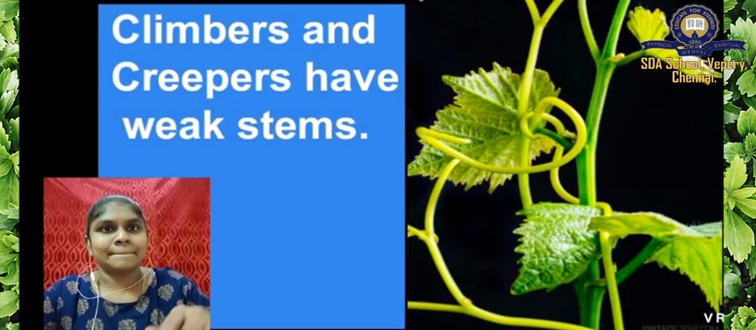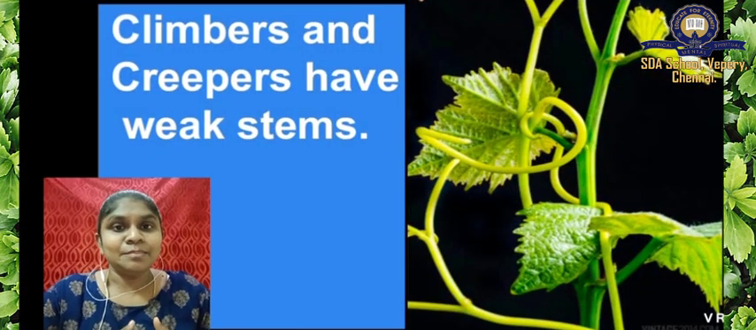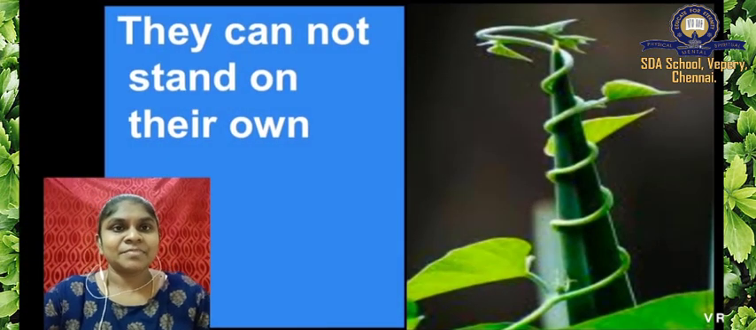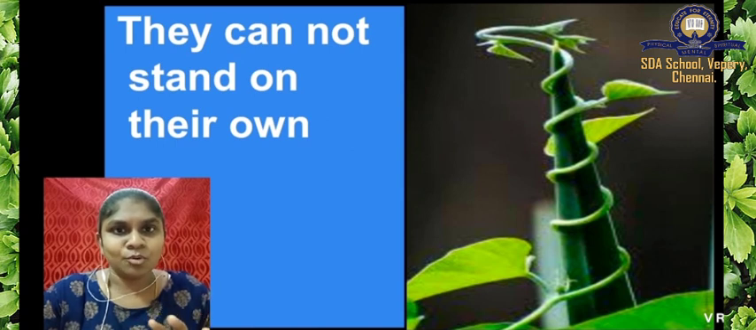Okay, look at this. Climbers and creepers have weak stems. It will be so flexible, so tiny and so flexible. Okay, look at this stem of a climber and creeper. It will be very soft, very flexible. By looking at the picture itself, you will come to know how it will be. Climbers and creepers have weak stems. They cannot stand on their own.